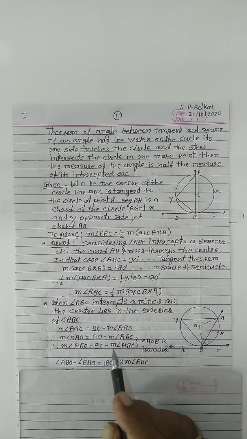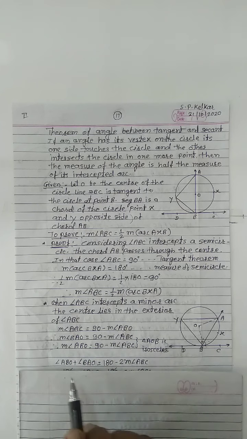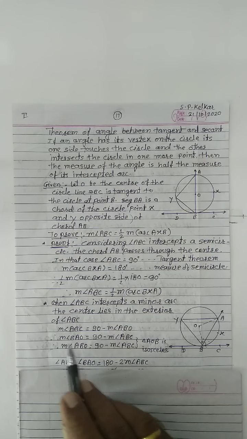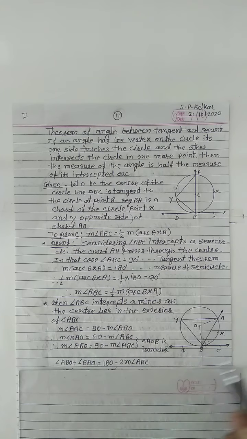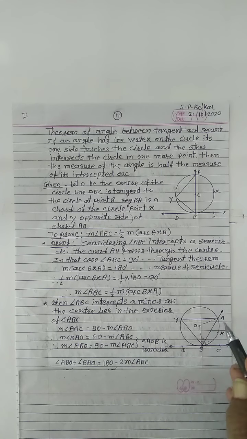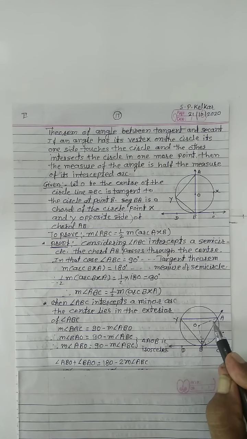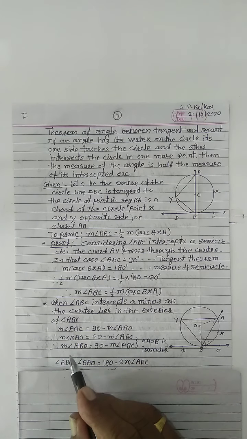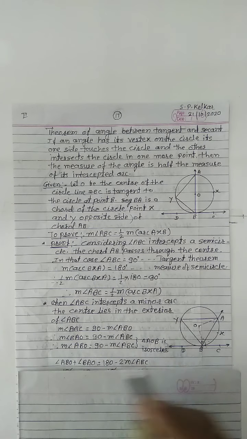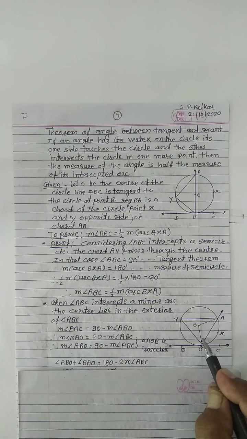And we can again write the measure of angle BAO, this angle. This angle is ABO, this angle.